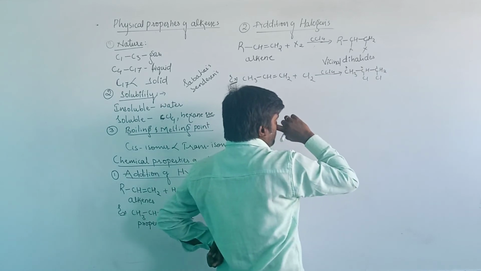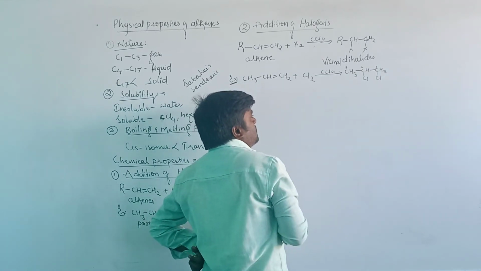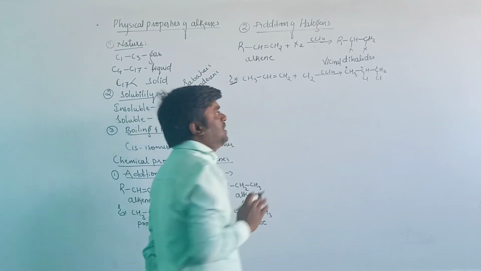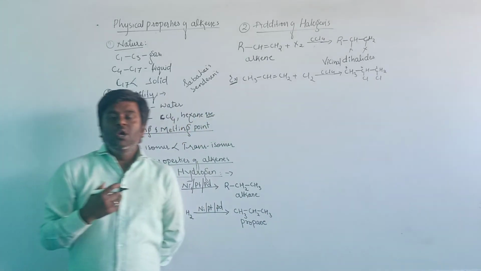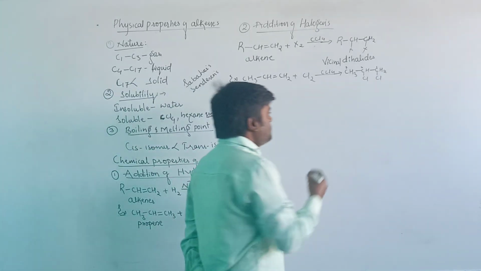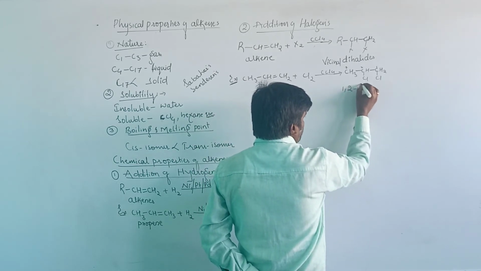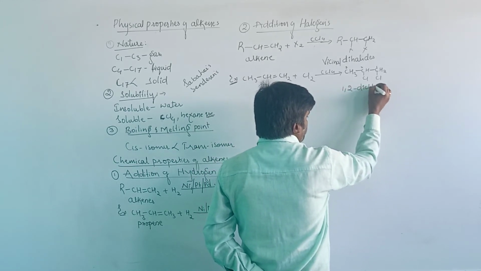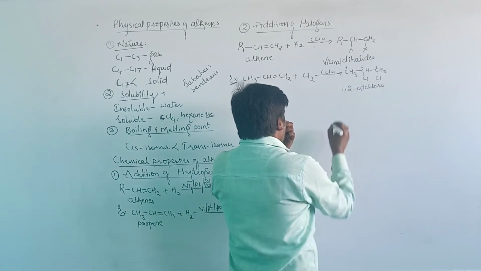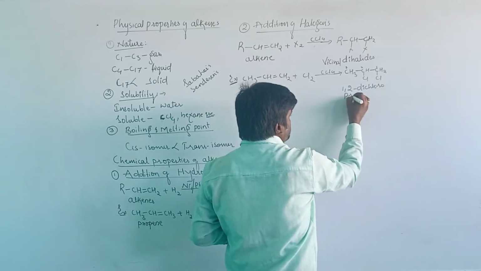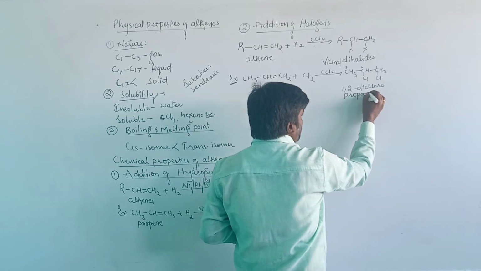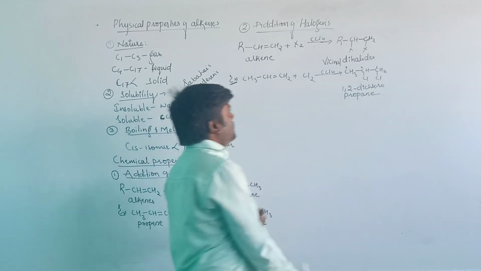The number of carbon atoms is 3, and chlorines are present on the first and second carbons. The IUPAC name for this compound is 1,2-dichloropropane.